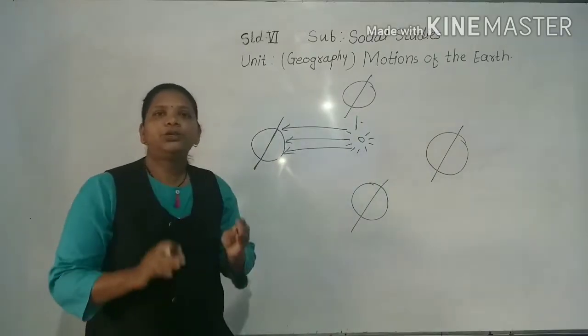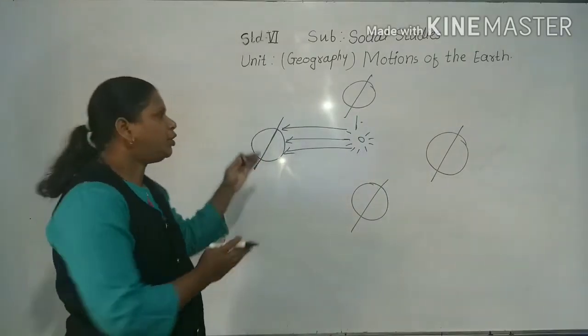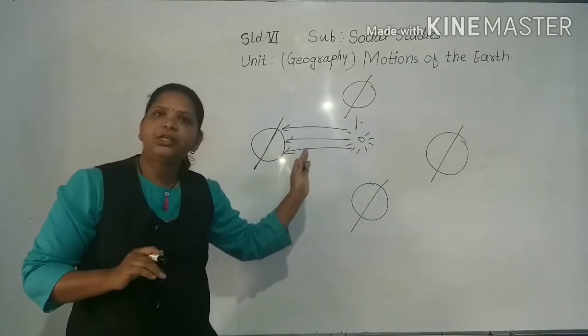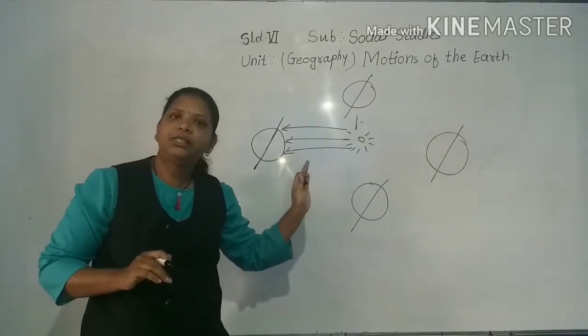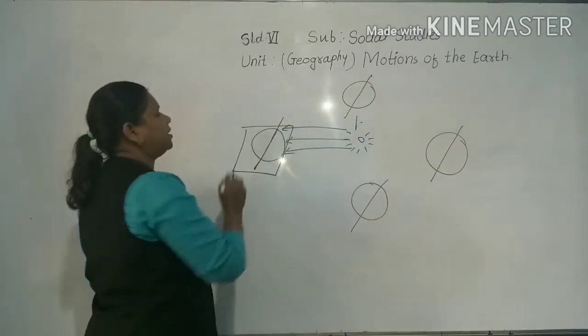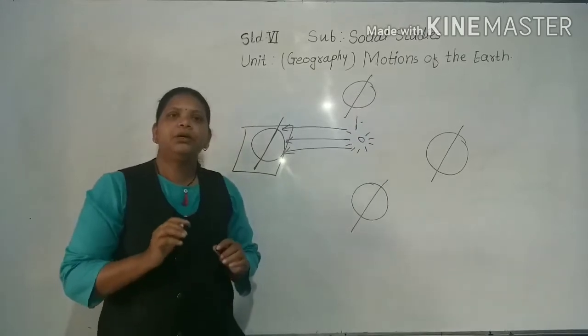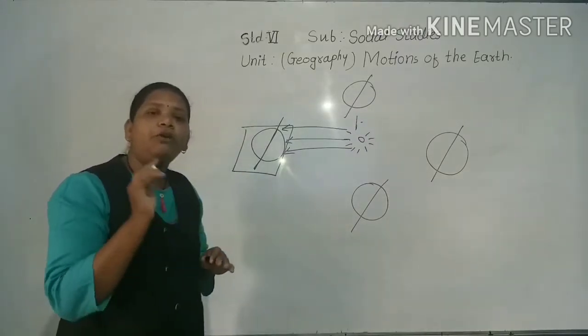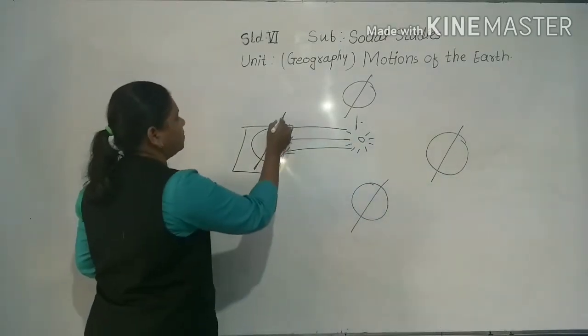So the earth's axis is tilted, and it is not perpendicular to the plane of the earth's orbit. This is the orbital plane that we are going to discuss ahead. So the axis is inclined from the vertical line at an angle of 23 degrees.